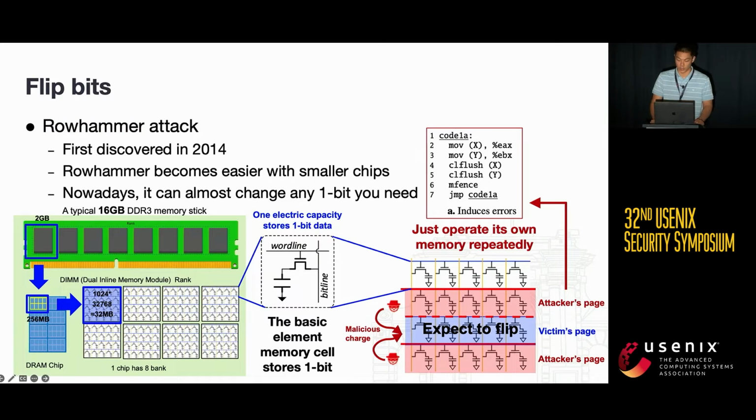In 2014, the emergence of the Rowhammer attack revealed that attackers could flip bits in memory to achieve malicious attempts. The basic idea behind the attack is to rapidly access specific rows of memory in a way that induces electrical interference, causing bit flips in adjacent rows. By carefully targeting and repeatedly accessing those vulnerable memory locations, attackers can flip specific bits, potentially leading to unauthorized access or privilege escalation. Nowadays, these attacks have advanced to the extent that they can modify almost any desired bit.